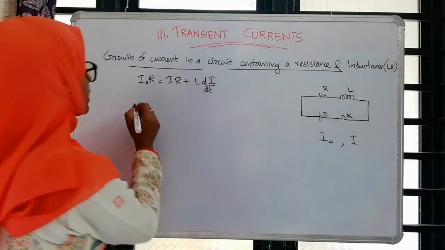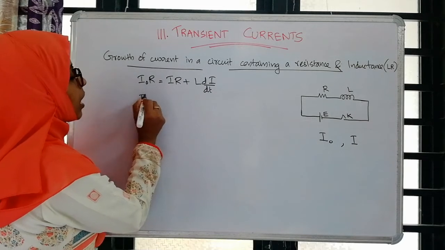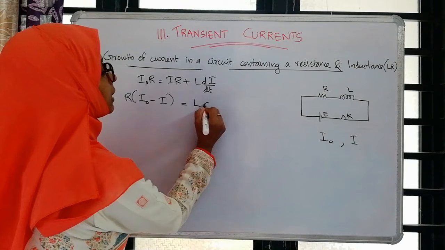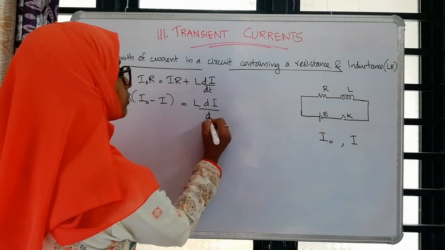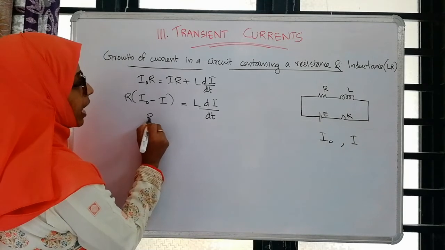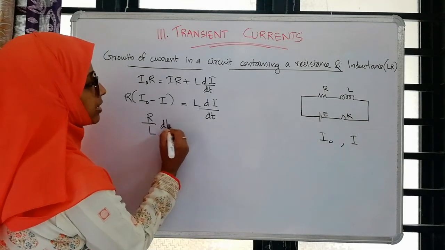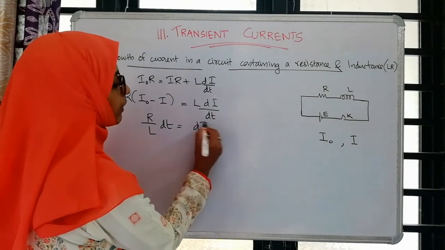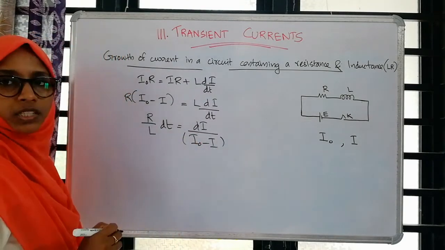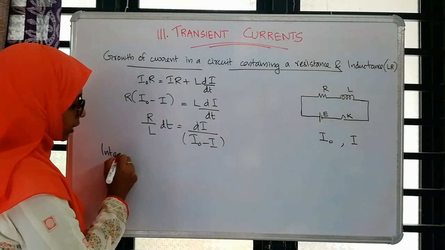I am going to rearrange this equation. That is R into (I0 minus I) should be equal to L di by dt. I am again rearranging: R by L dt is equal to di divided by (I0 minus I). Now I am going to integrate this equation.